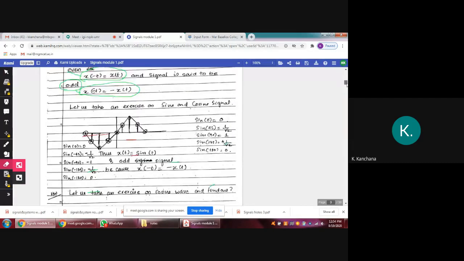If you draw a cosine wave, so how to draw a cosine wave like this? If you continue, it will continue like this. Okay, it is a cosine wave. If you take the center and fold the paper, what will happen? These two areas will merge and these two areas will merge. So automatically we can say it is an even signal. Even means symmetrical. The other is asymmetrical, anti-symmetrical. Okay, like that also you can understand.